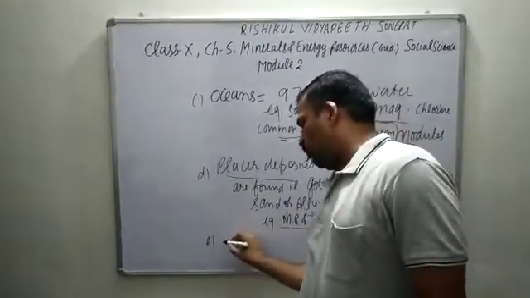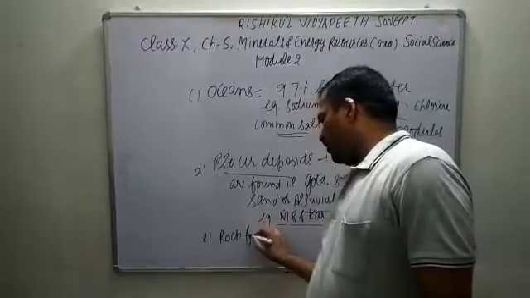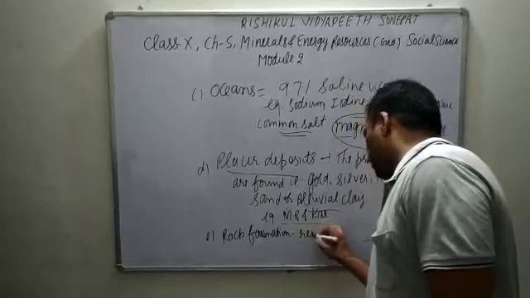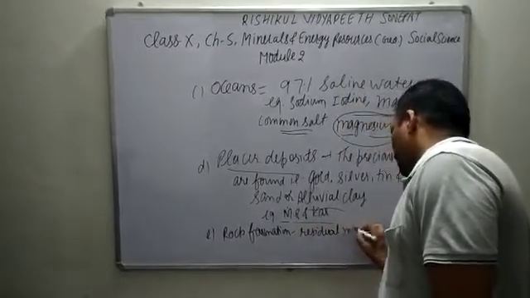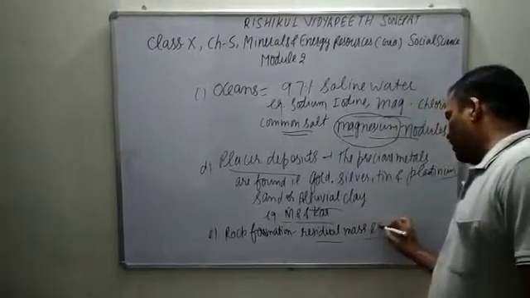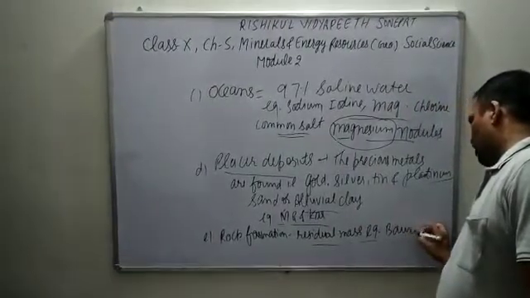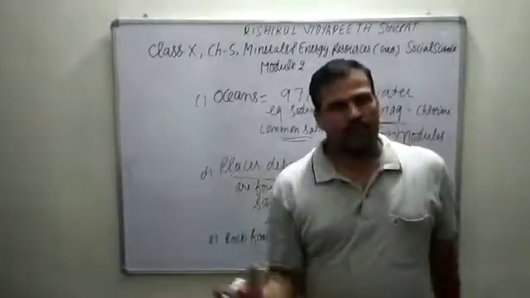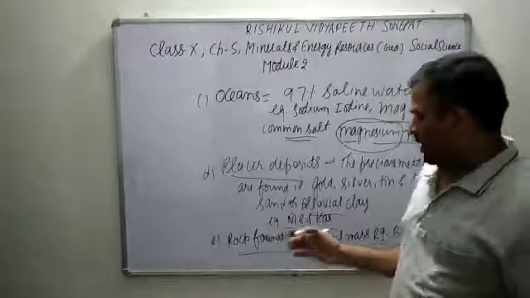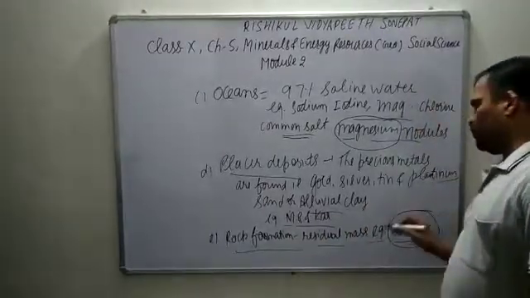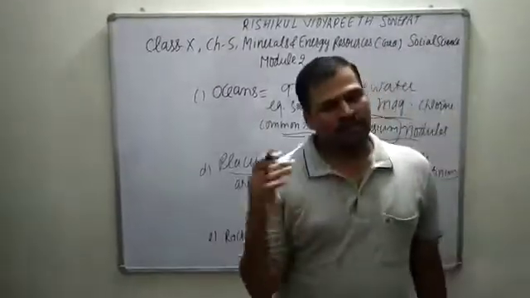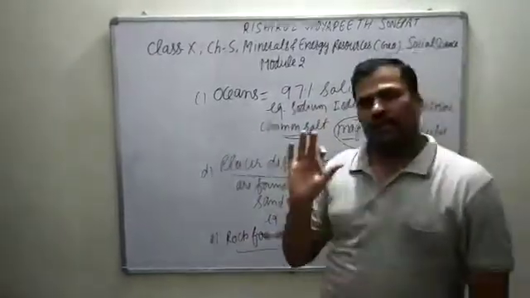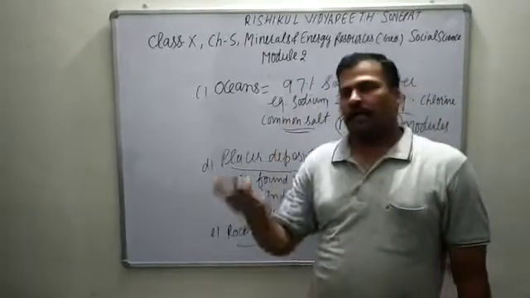Next, some are found in the form of rock formation, meaning some residual mass of the earth. How are they found? Like bauxite. Bauxite is found in rock formations where some residual remains are there, and when they dig, bauxite is found like this. Alumina and bauxite are the raw forms of aluminium. So these minerals occur and are found.